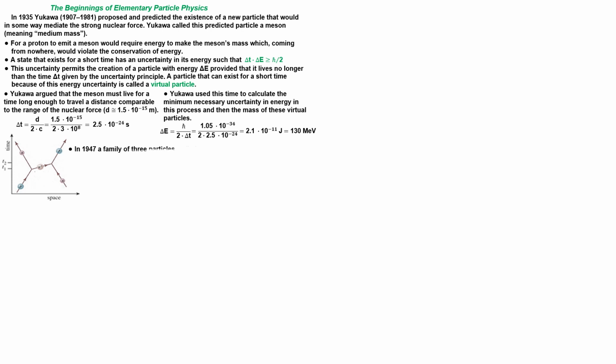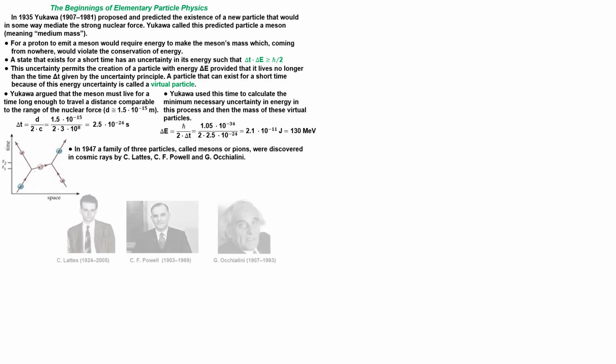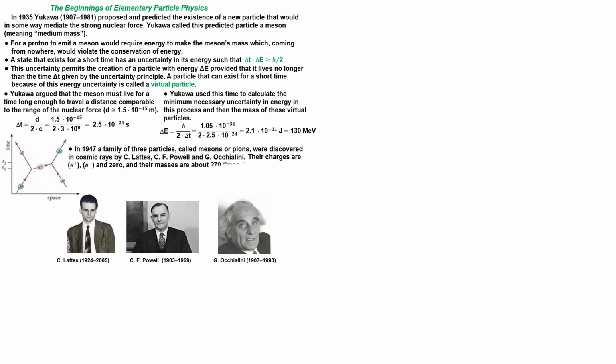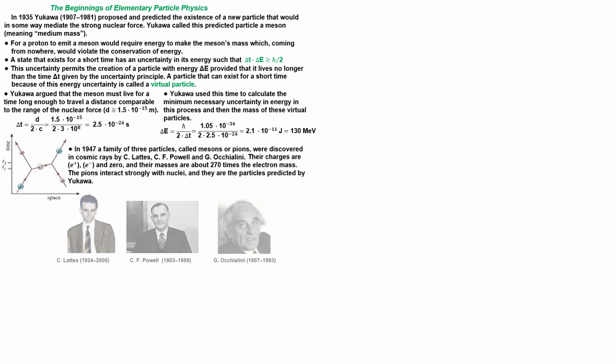In 1947, a family of three particles, called mesons or pions, were discovered in cosmic rays by Lattes, Powell, and Occhialini. Their charges are positive, negative, and zero, in units of the electron charge, and their masses are about 270 times the electron mass. The pions interact strongly with nuclei, and they are the particles predicted by Yukawa.